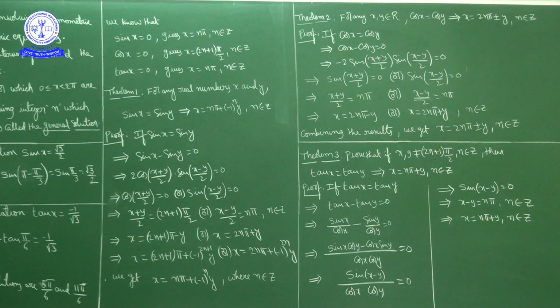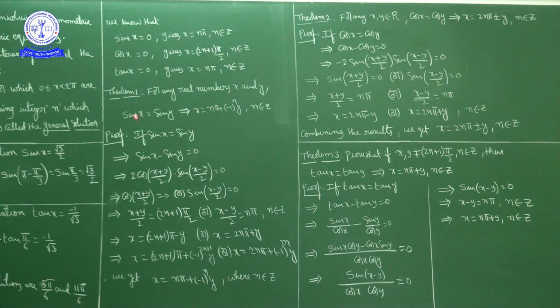Now, theorem 1: for any real numbers x and y, if sin x equal to sin y, that implies x is equal to n pi plus minus 1 whole power n into y. Sin x equal to sin y means x is n pi plus (minus 1) to the power n into y, where n is an integer.